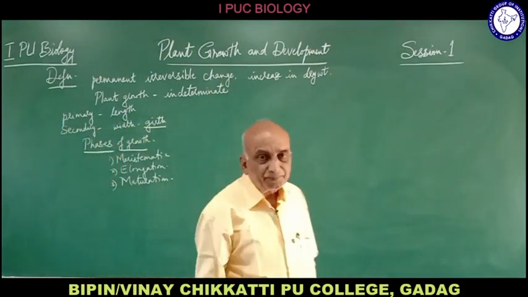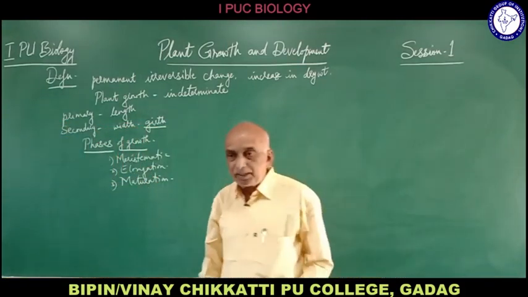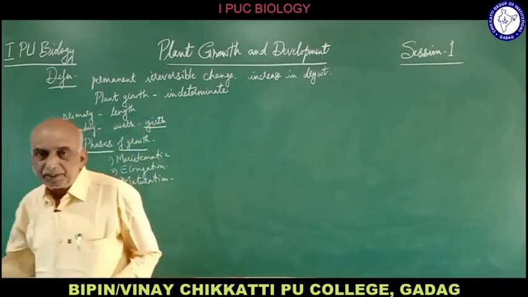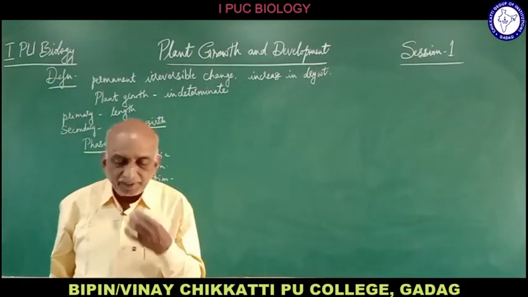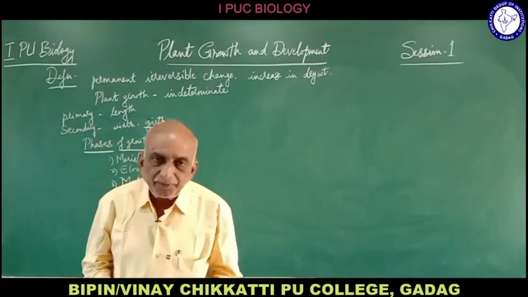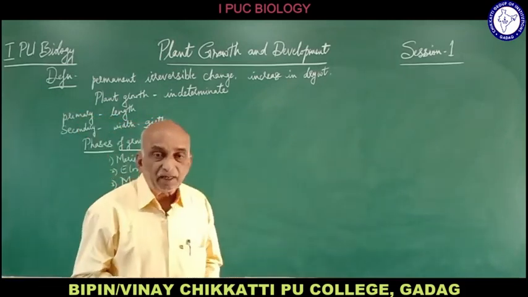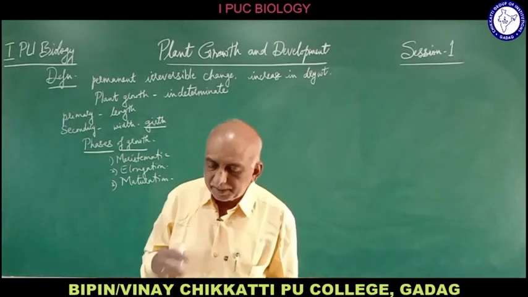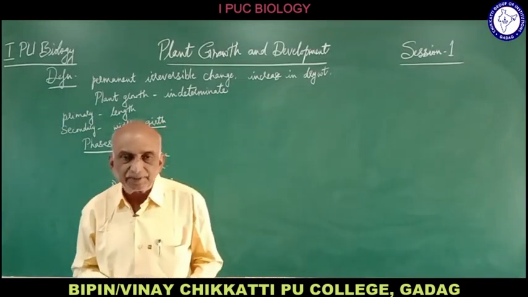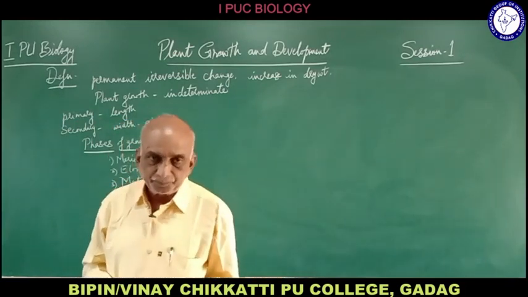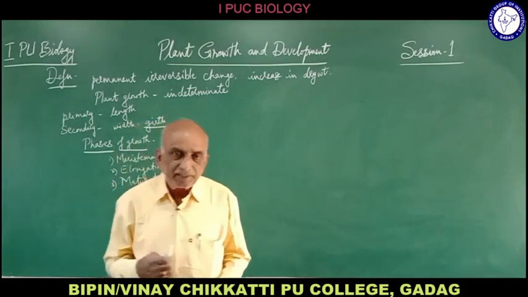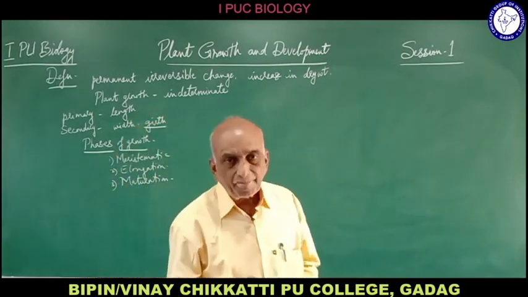Now, what are these phases and how do they occur in a particular period? In the lifetime of a plant, the period of growth is generally divided into three phases: meristematic phase, elongation phase, and maturation phase. So the first step is the meristematic phase.